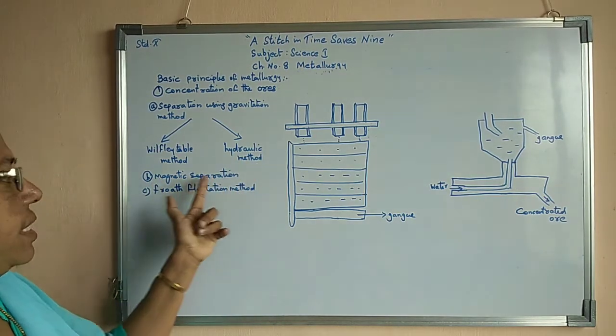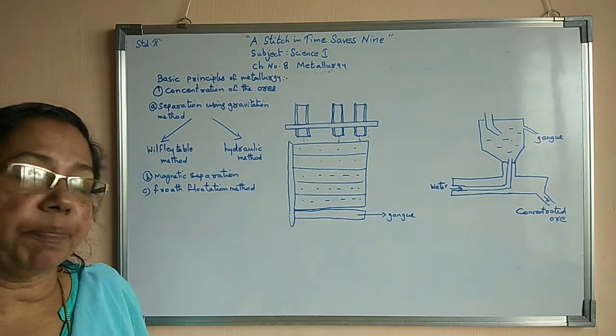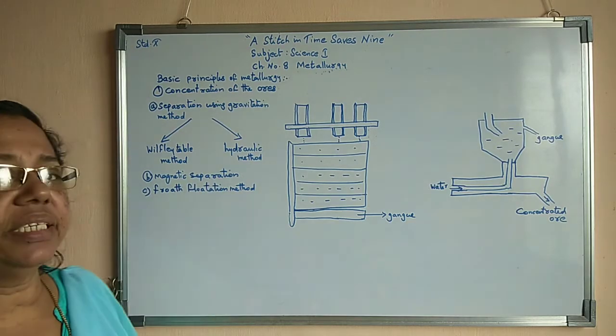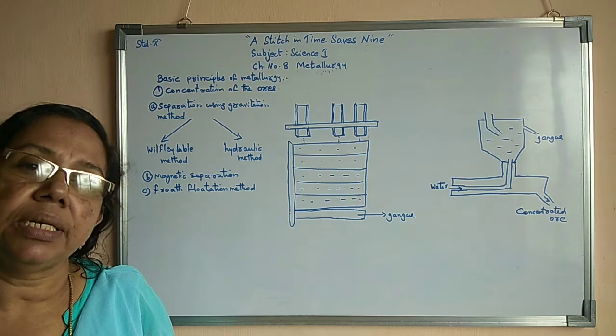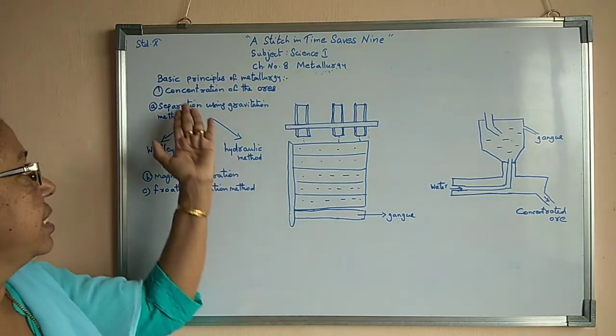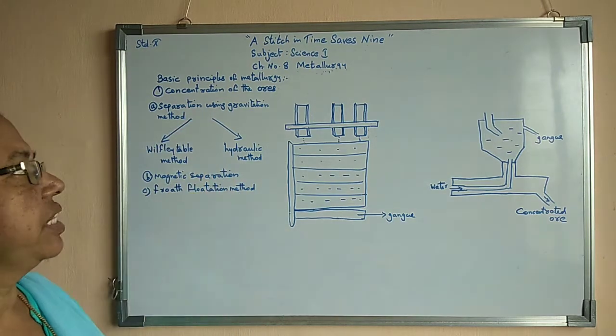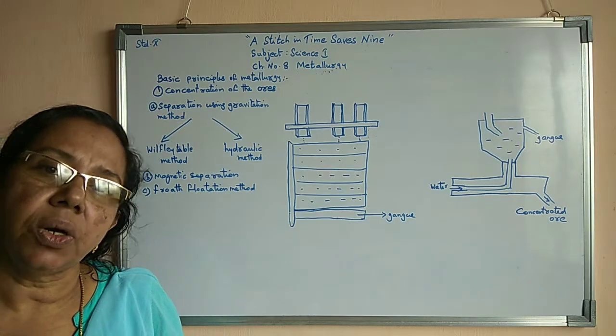Now the second method is magnetic separation, and the third one is the froth flotation method. So these three methods we are using for concentration of the ore.